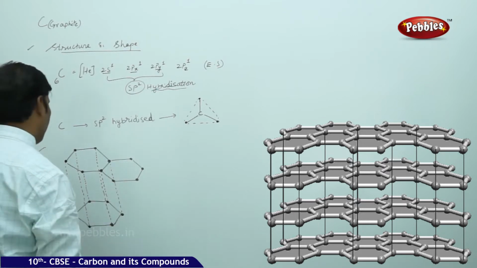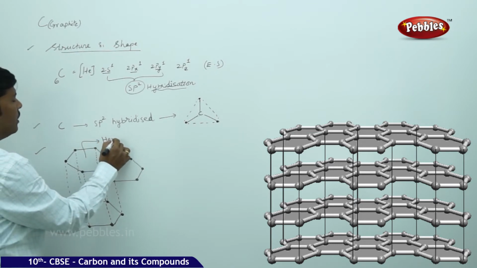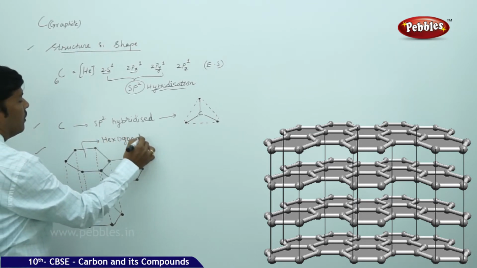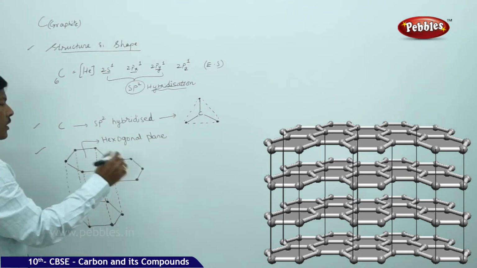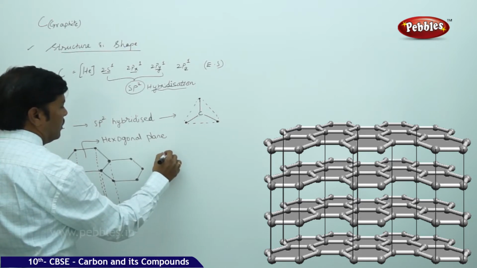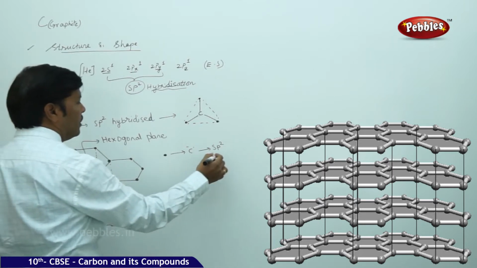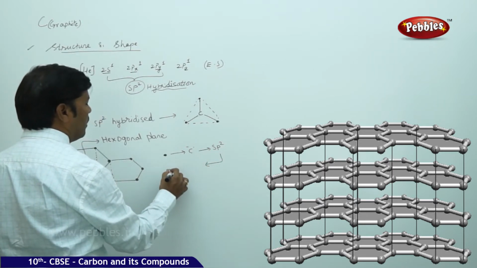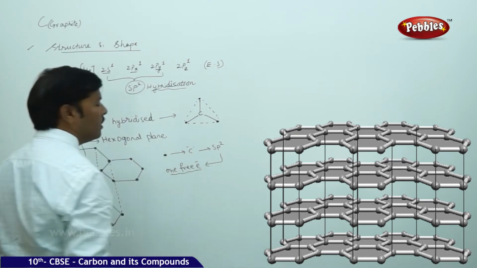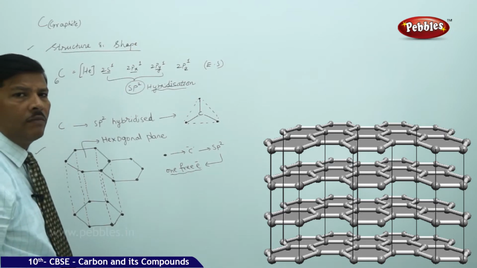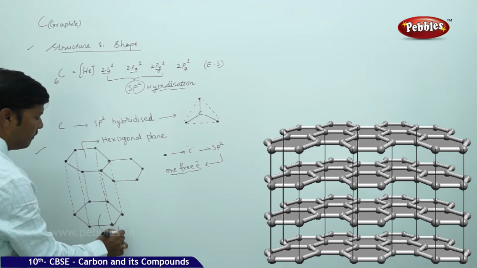So like this, we find that this is one hexagonal plane, and each dot represents a carbon undergoing sp2 hybridization, which has one free electron. You can see this is one hexagonal plane and this is another hexagonal plane.